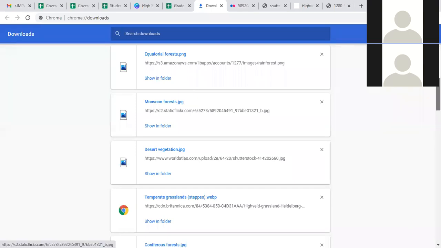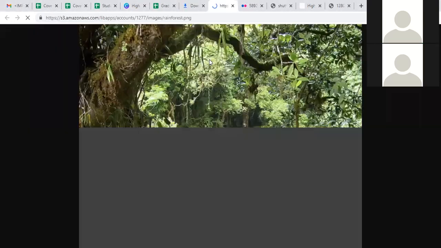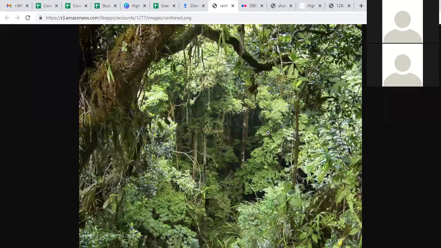Then we have the equatorial forest. Can you see the equatorial forest? No, sir. You cannot see. Okay. Once again, equatorial forest. Give me a second. I can see now, sir.